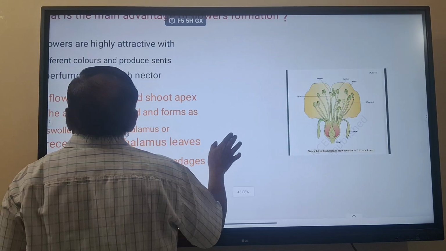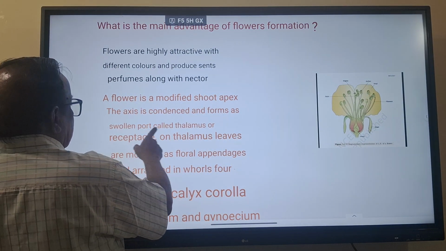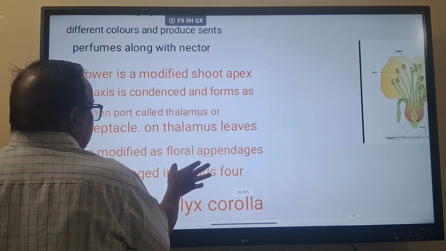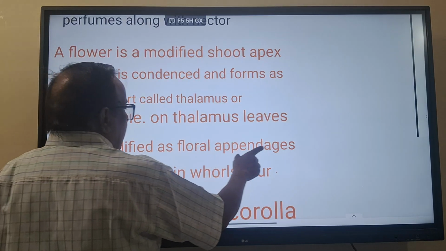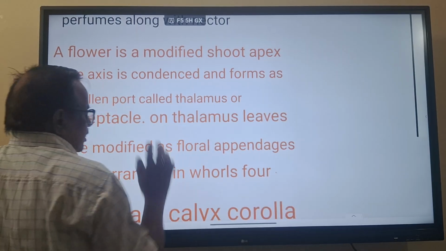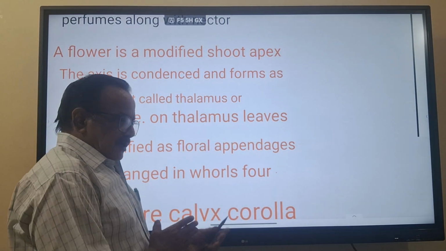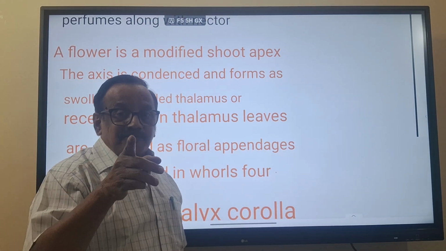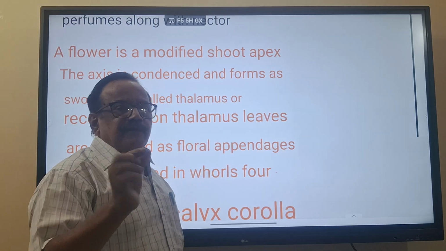Now you see, the swollen part of the thalamus or receptacle. On the thalamus, leaves are modified as floral appendages and arranged in 4 whorls. So here the leaves, whatever the main axis is, are condensed and form the thalamus. This is also important for the NEET, so I am telling it. It is given in the morphology, but briefly I am giving it here.